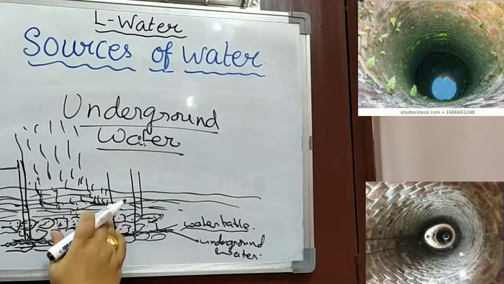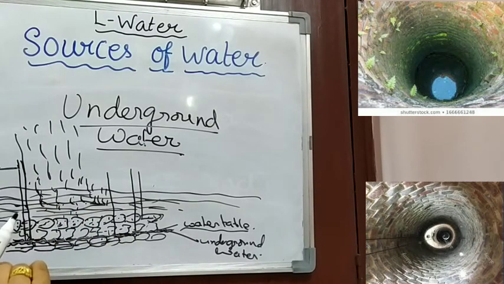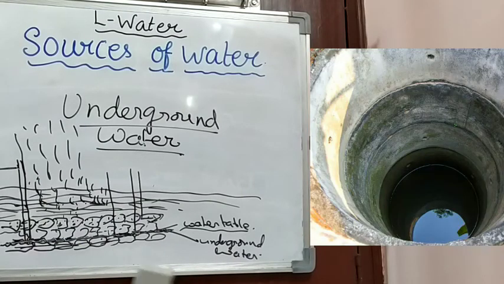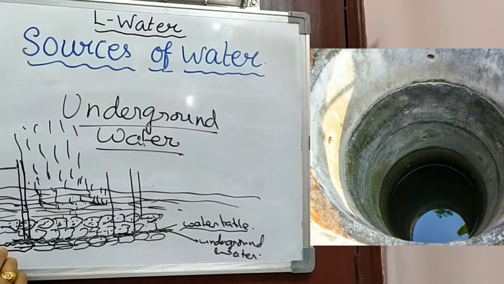That means it has crossed different layers of porous rock, more filtering has been done, and so the water is purer. So the deeper you dig the well, the purer the water. Got it? In this way, the underground water has been covered. Okay, now we will go to the next one, that is rainwater.